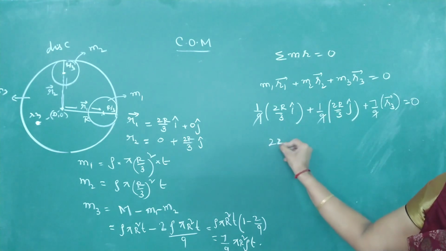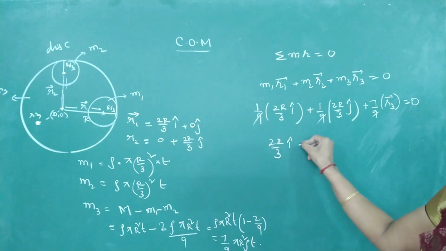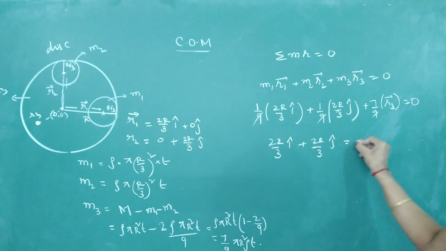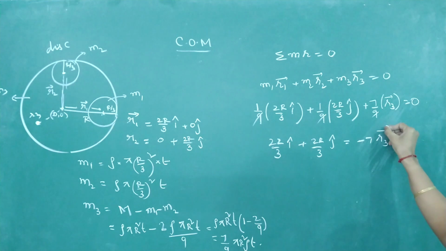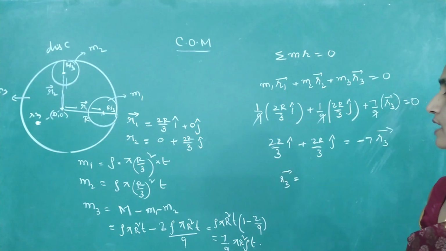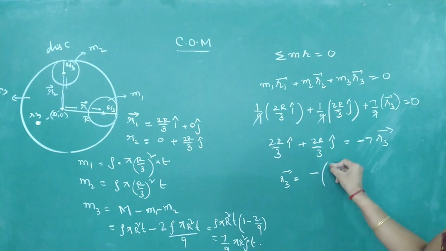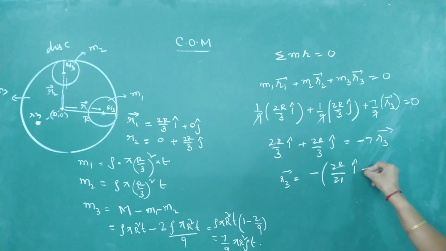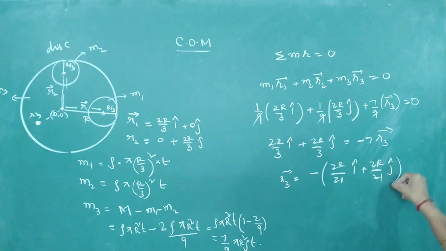So 2r by 3 i cap plus 2r by 3 j cap is minus 7 r3 vector. See, did we get the r3 vector now? r3 is equal to minus of 2r by 21 i cap plus 2r by 21 j cap.